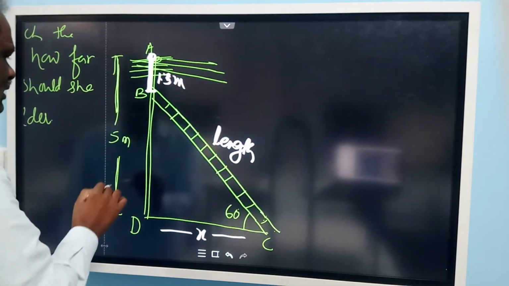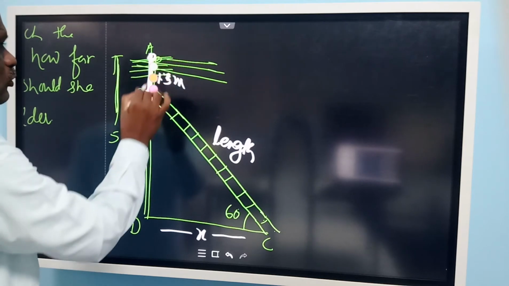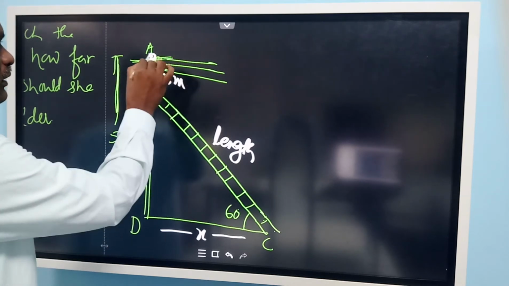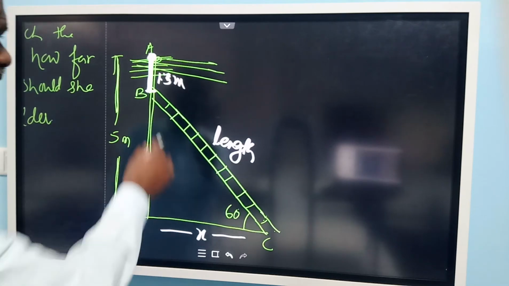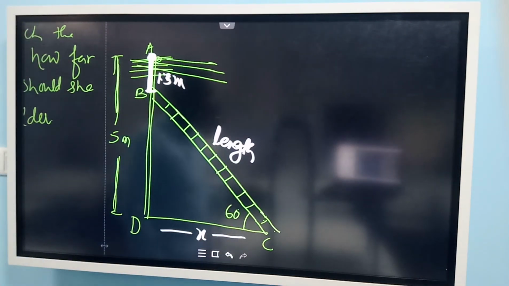Pole total length is 5 meter and just 1.3 meters below the top of the pole. So she should reach this position, point B. You need to find the length of the ladder. To find out any side of a triangle, you should know at least one side and one angle.